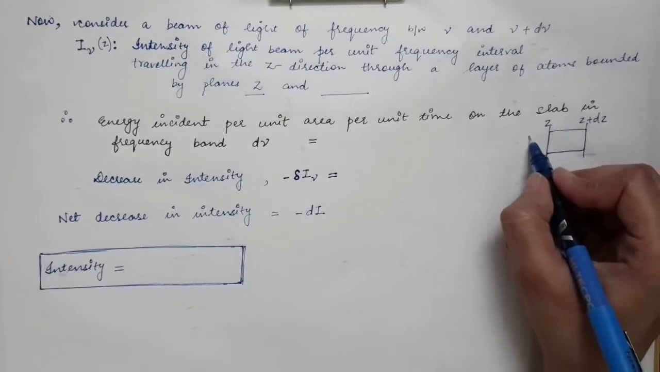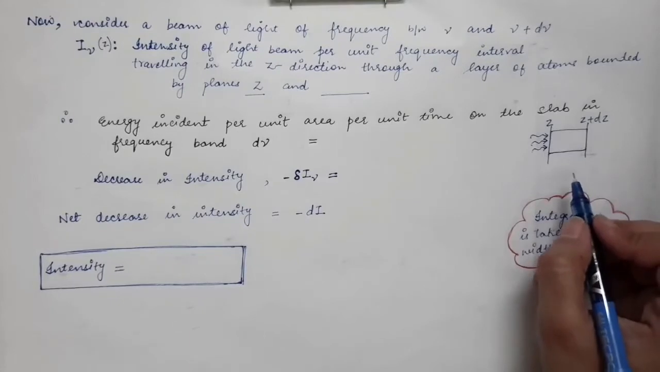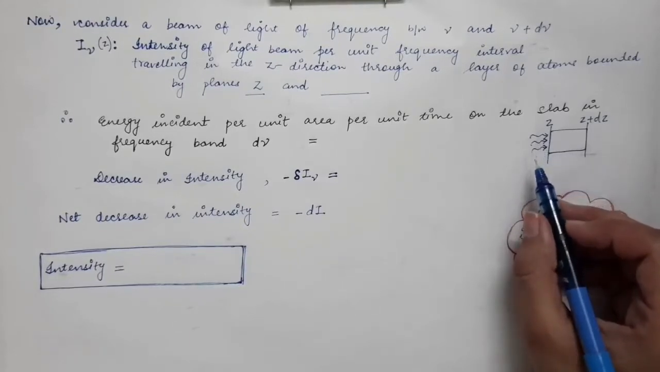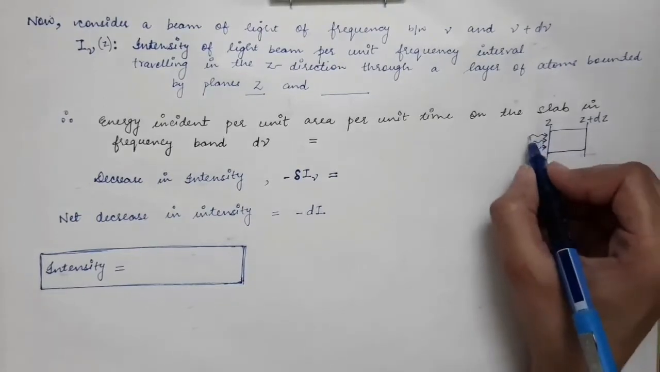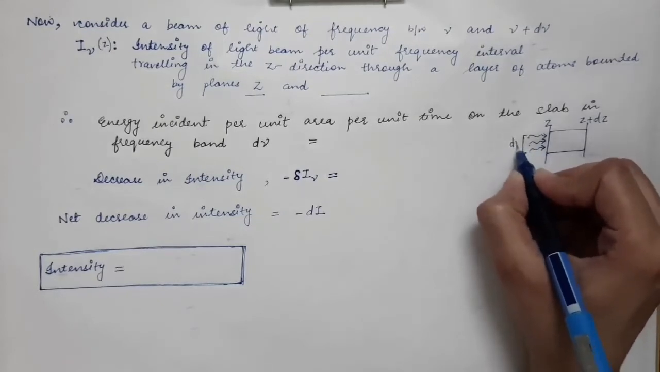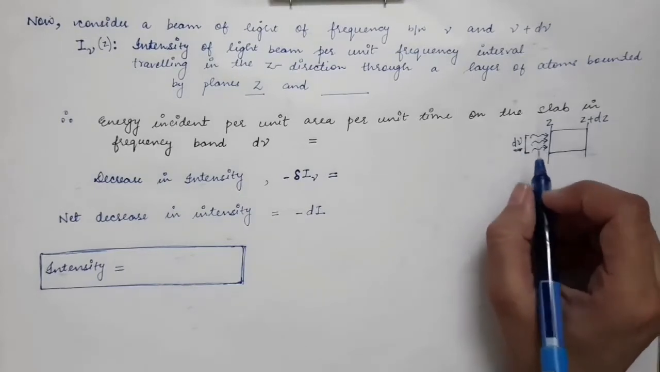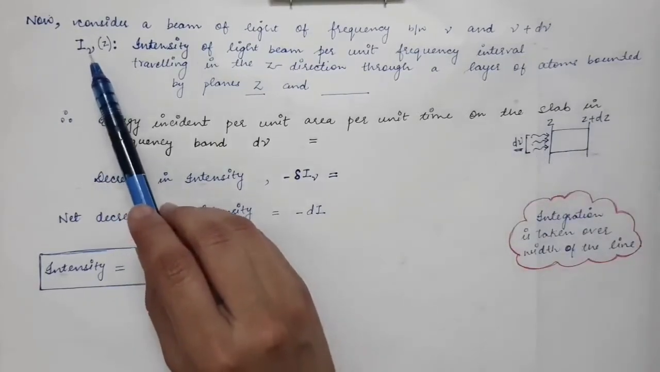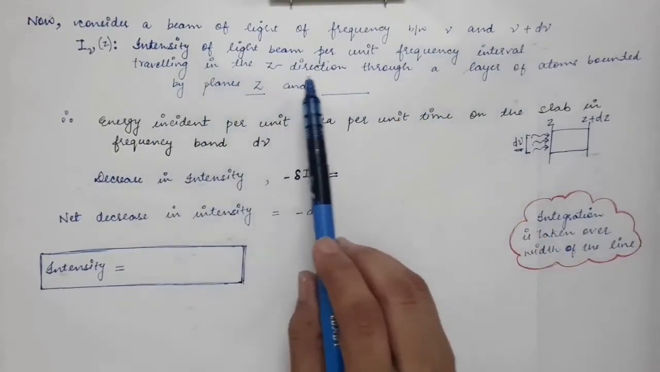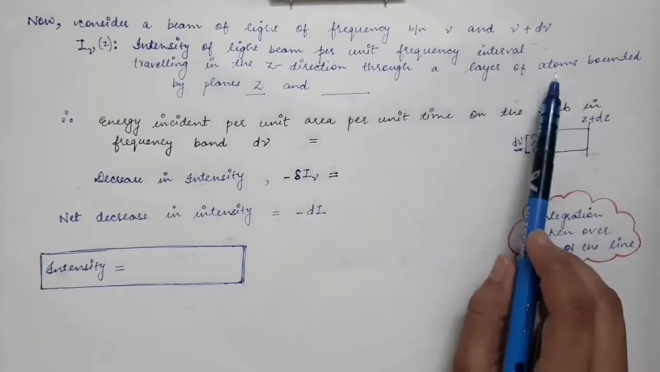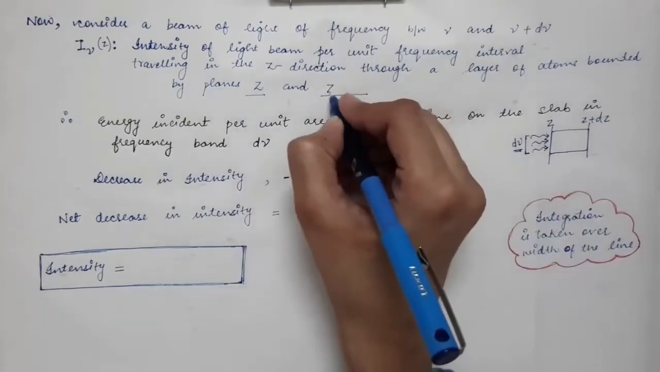Now we have light of different frequencies which is made to fall on this material. So we have photons of different frequencies which are made to fall on this slab. Let's say the frequency interval is equal to d nu. The frequency interval of these photons is equal to d nu. In the previous case, we considered I nu z as the intensity of the light beam per unit frequency interval traveling in the z direction through a layer of atoms, or you can say through a slab which is bounded by the planes z and z plus dz.